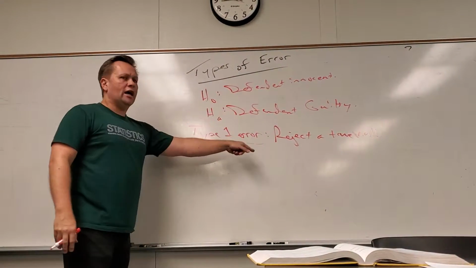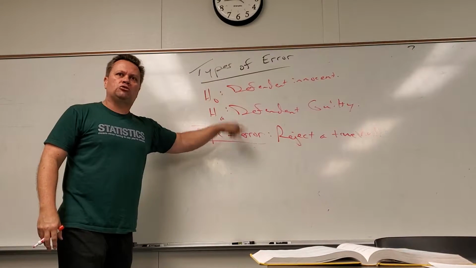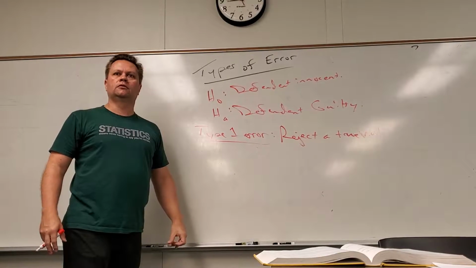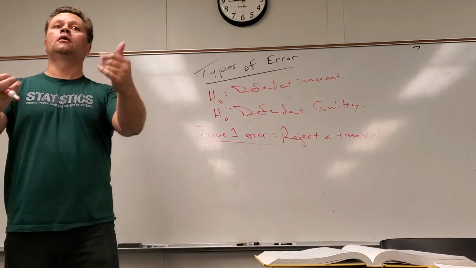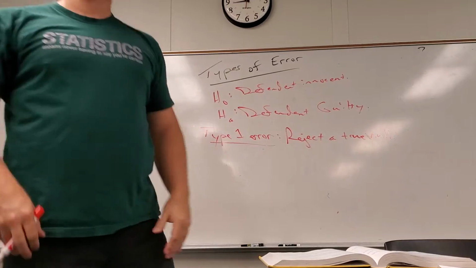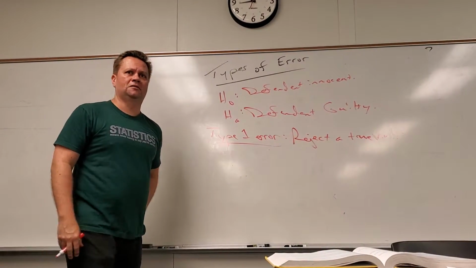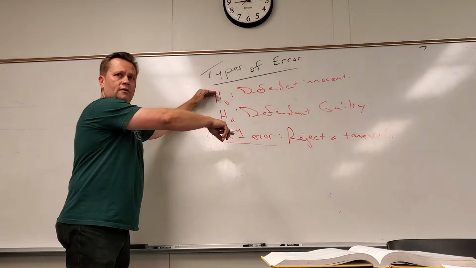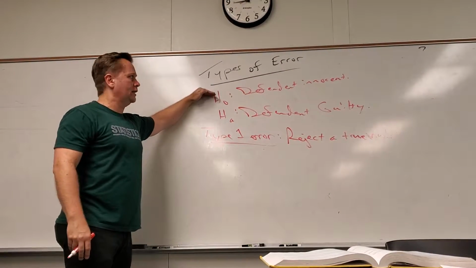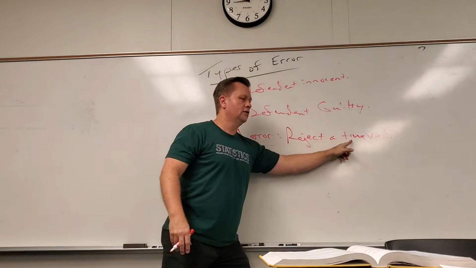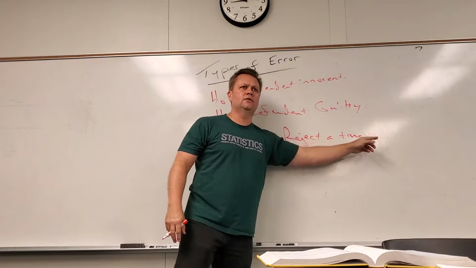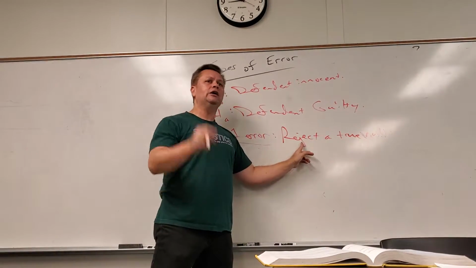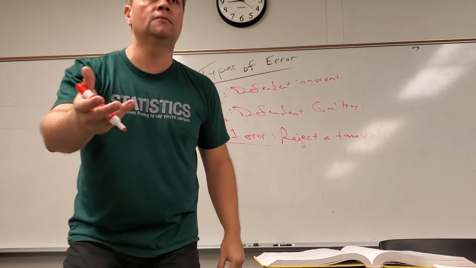So what if I reject the null when it's really true? In this case, what does that mean? What's true? Let's try this again. Which one is the null hypothesis? This one. Found guilty but they're innocent. In reality, they are innocent. True null. Don't make too much out of this. Whatever the null is, type 1 error says it might be true. If it's true and we reject it, isn't that a mistake we made?